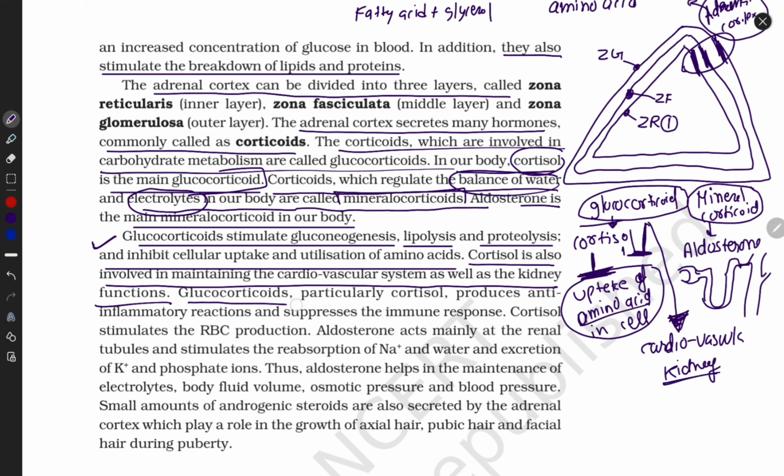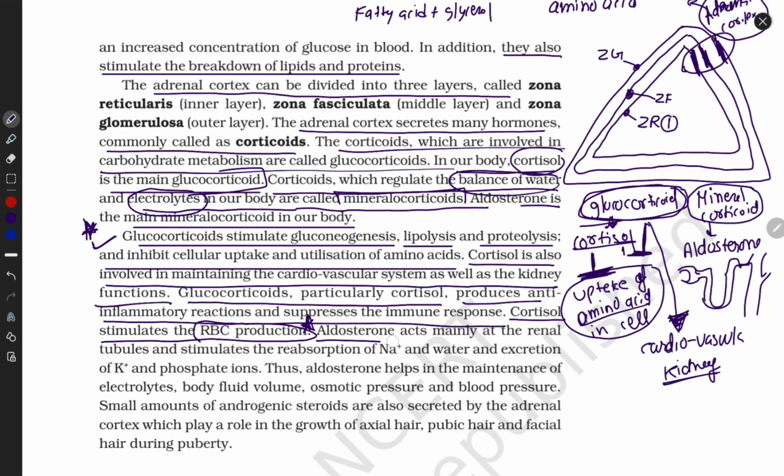Okay, glucocorticoid, particularly cortisol, produces an anti-inflammatory reaction and suppresses the immune response. When an inflammatory reaction attacks our body, they suppress our immune system from unnecessary production of antibodies. This whole paragraph is important. One single word is also important. Cortisol stimulates RBC production, another very important part.